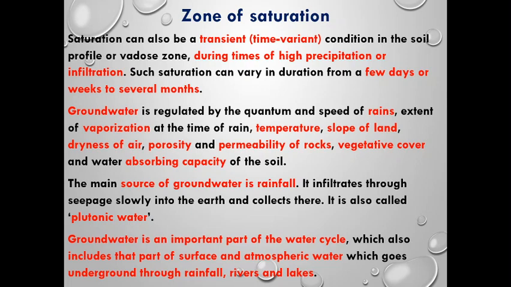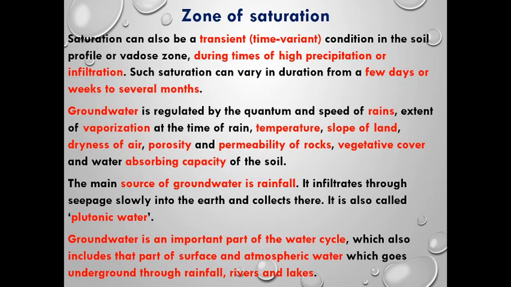Saturation could also be transient, or time variant, because it depends upon rainwater, or simply precipitation, and the infiltration capacity of that soil. This saturation can vary from a few days to a few weeks, or even several months, because it depends upon the quantity of rain, nature of soil, porosity, permeability, and other influencing infiltration factors.